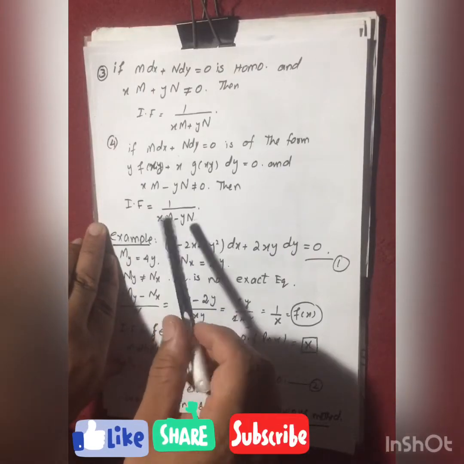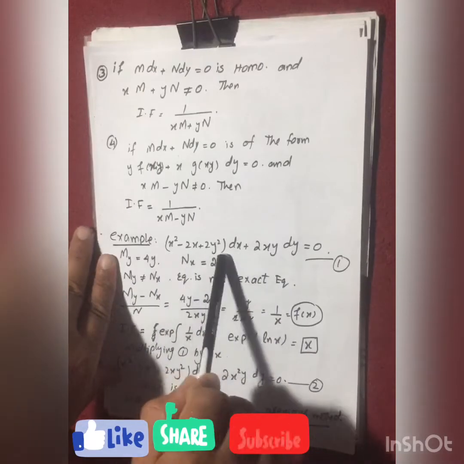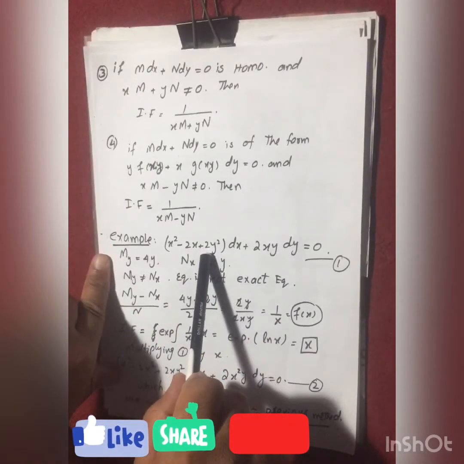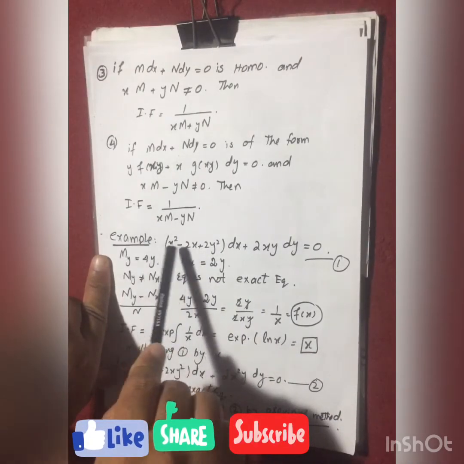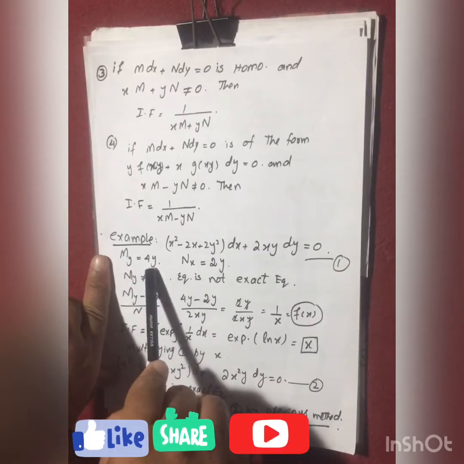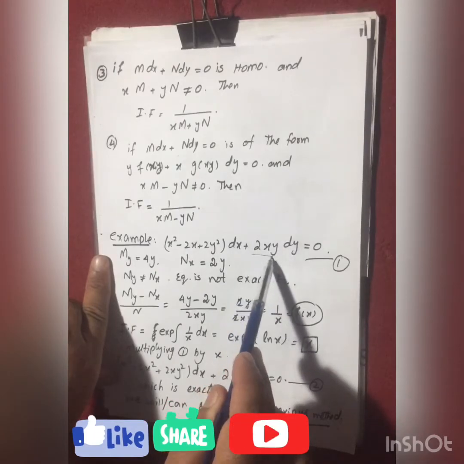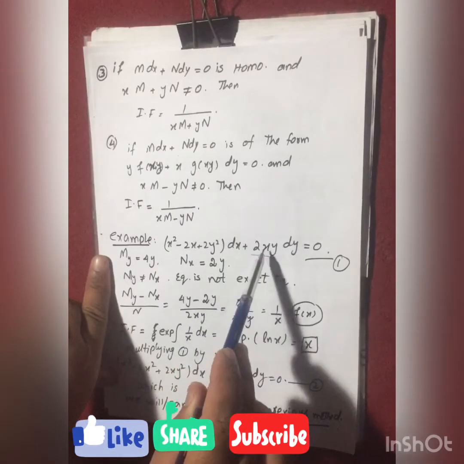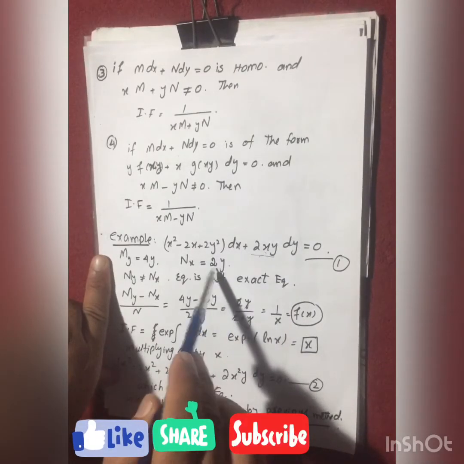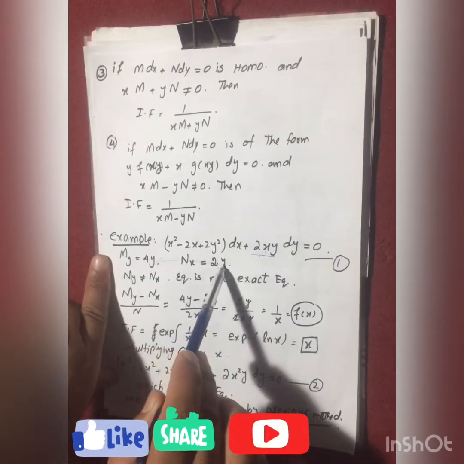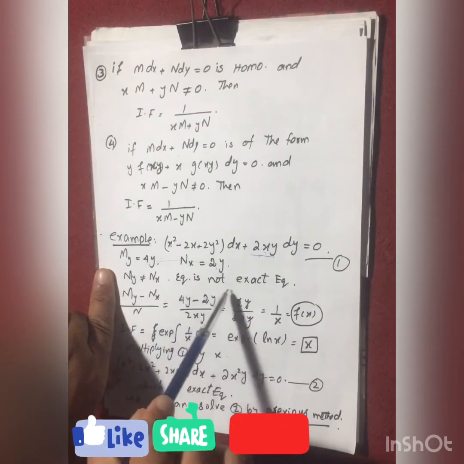Let us see an example of the four cases. Solve this equation. First of all I check whether it is exact or not. Partial M over partial y will be 4y, and this is N, and the derivative of N with respect to x will be equal to 2y. These are not equal, they are two different partial derivatives, so the equation is not an exact equation.